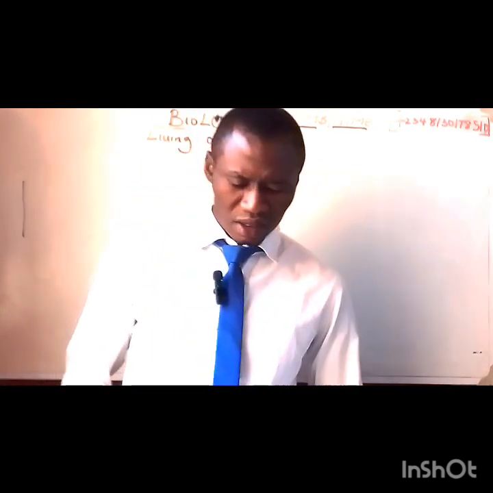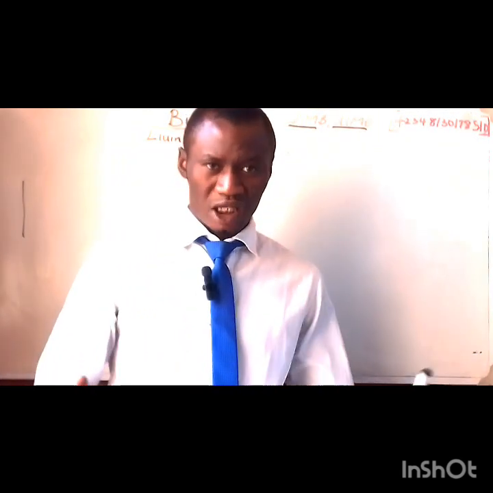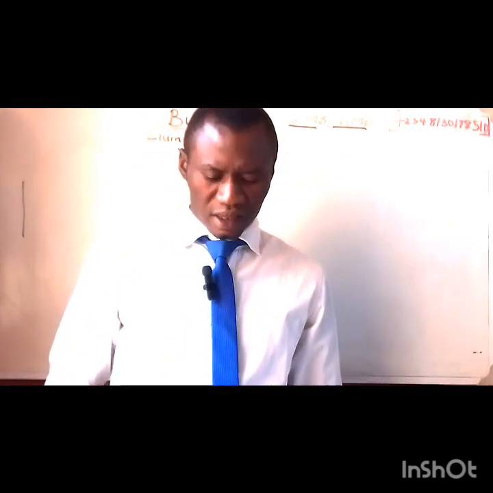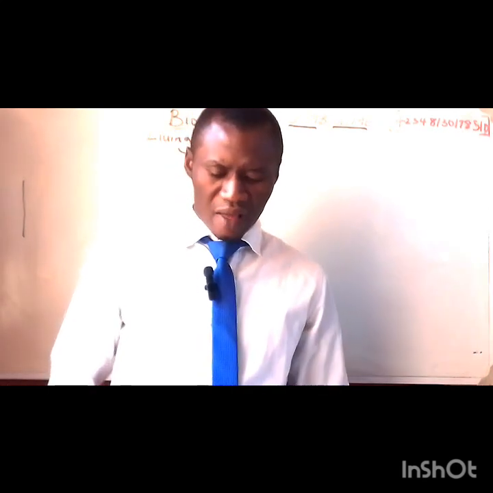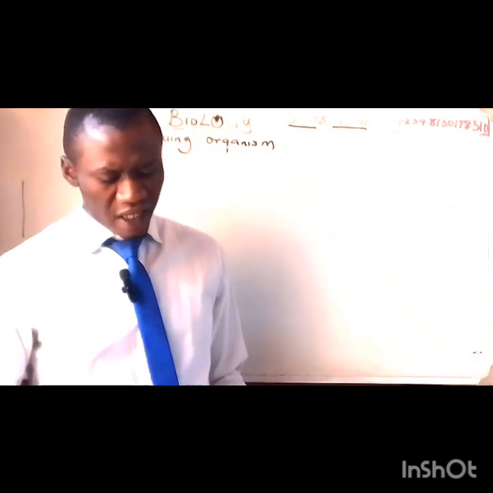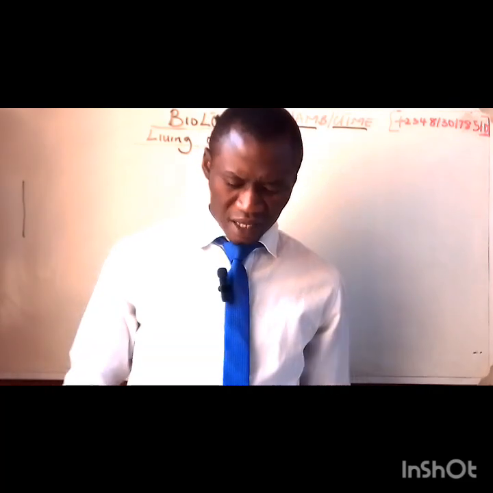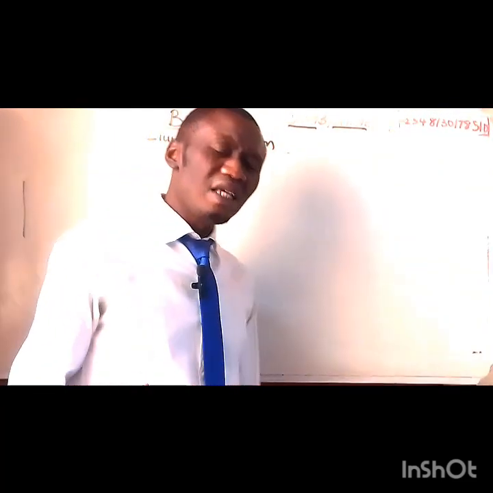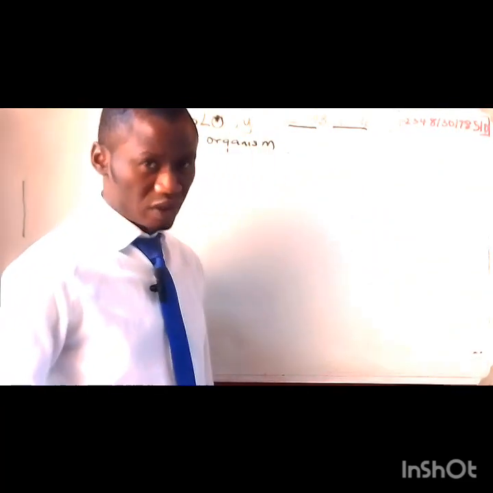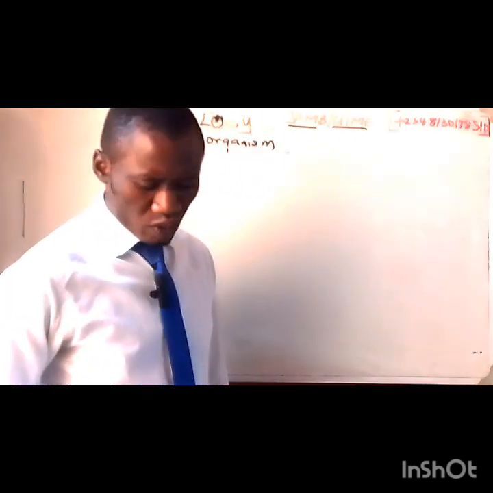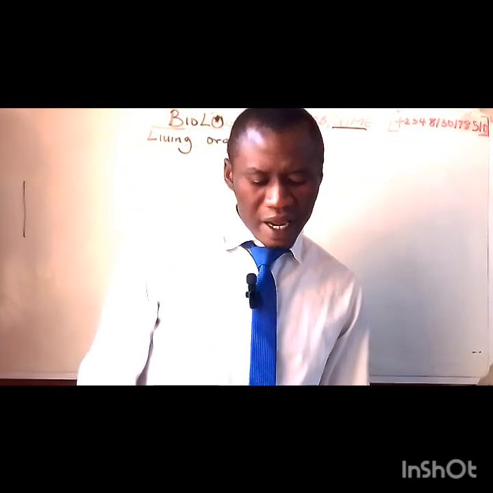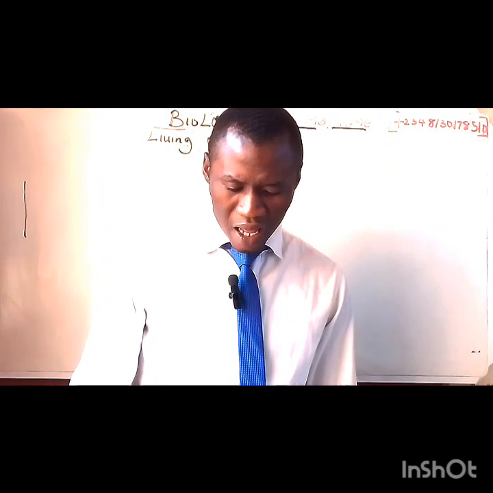They said 1, locomotion, that's movement. 2, irritability, that's the ability to feel. 3, increase in biomass. And then 5, they say decrease in size. All right, if they gave you these questions, number 4 is increase in size, not decrease in size. This question is gotten from 2008 JAM question number 2.